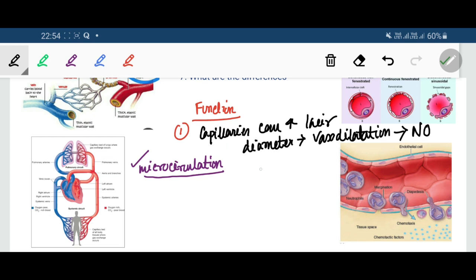Capillaries also can reduce or narrow their diameter by vasoconstriction.